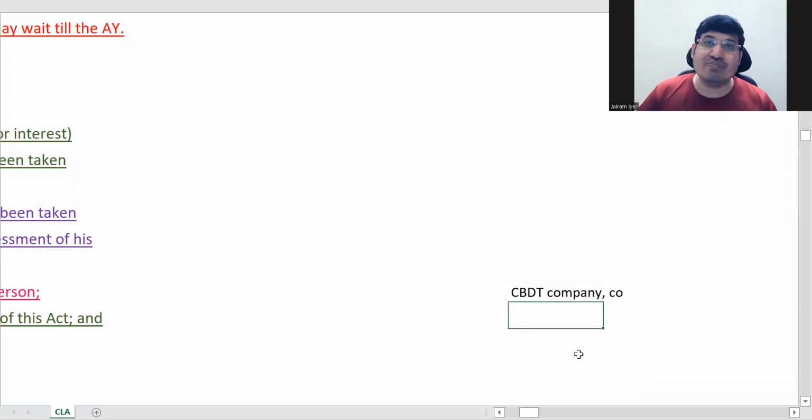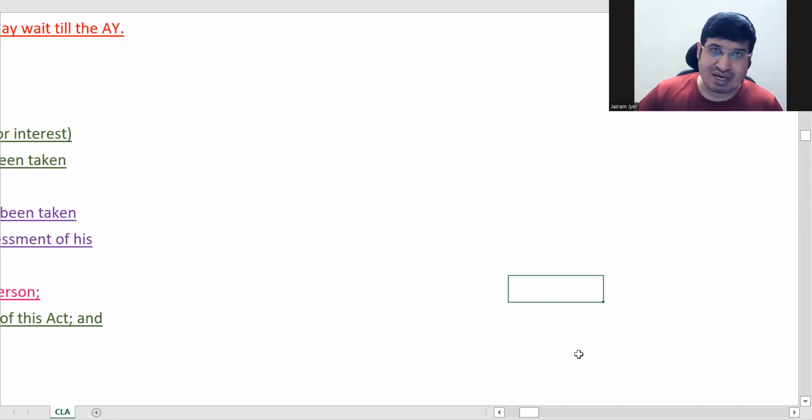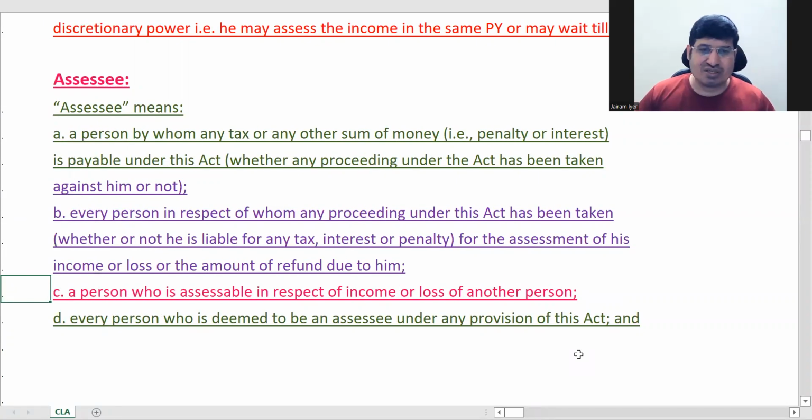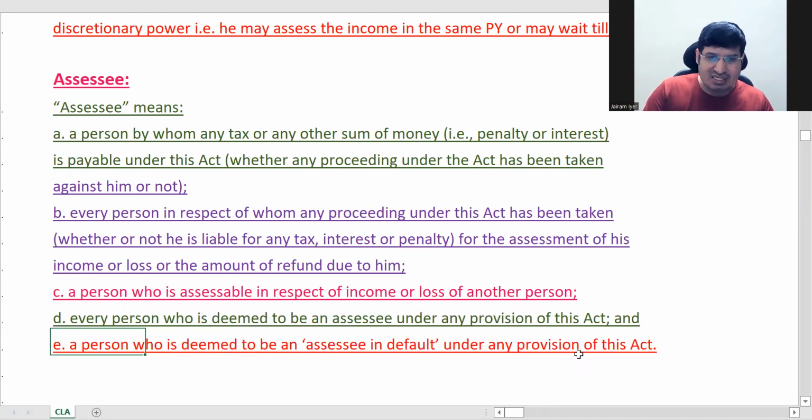They are called deeming provisions. हिंदी में बोलेंगे मान लिया गया. ऐसा as per income tax rules वो assessee नहीं है, लेकिन डिपार्टमेंट ने मान लिया. So this, third, is deemed assessee. In short, you can call him deemed assessee.